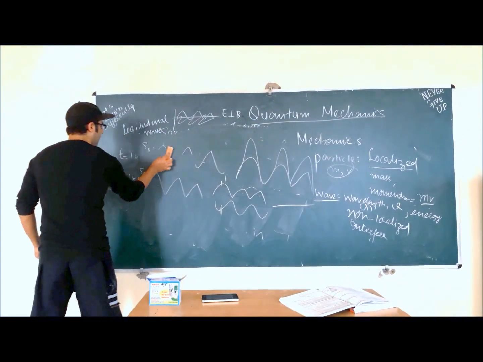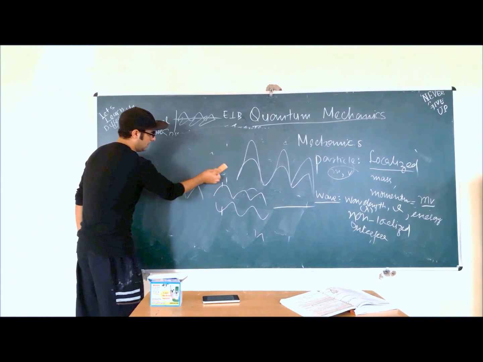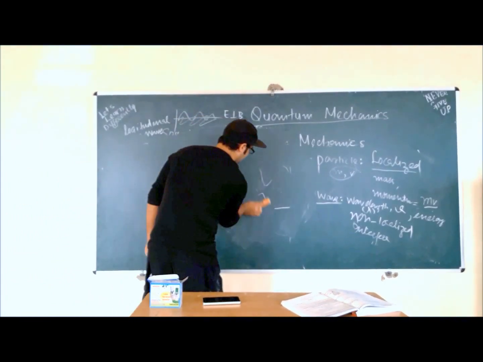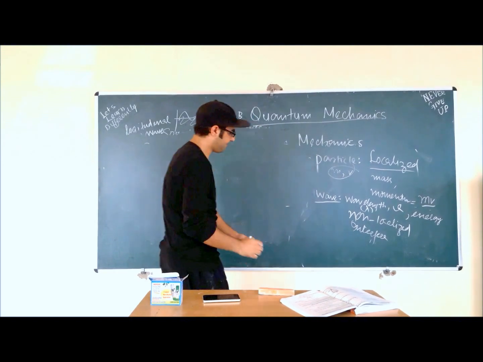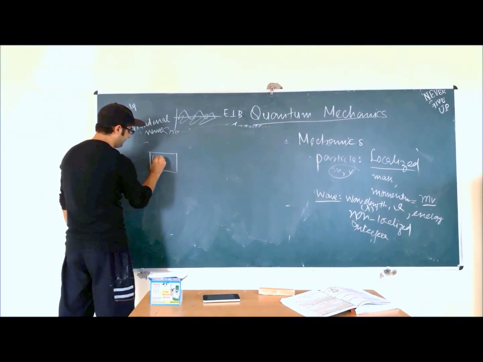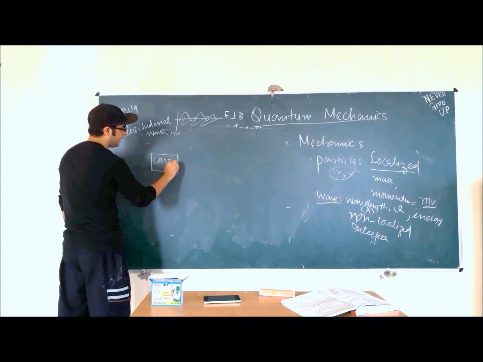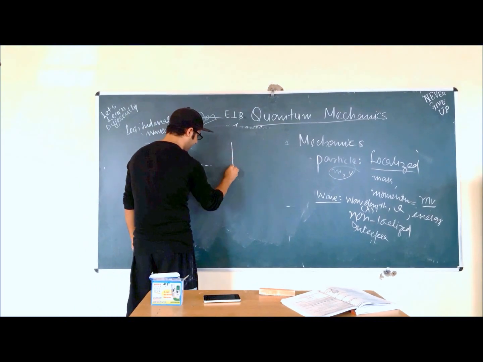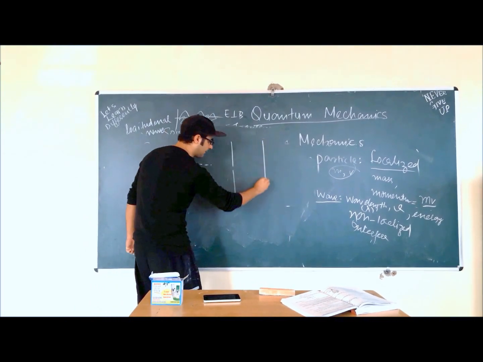So the goal of studying waves and particles is that we will repeat the same experiment that we did in classical mechanics. For example, we have a laser here emitting photons, and we place one slit, and on the back side, a screen.